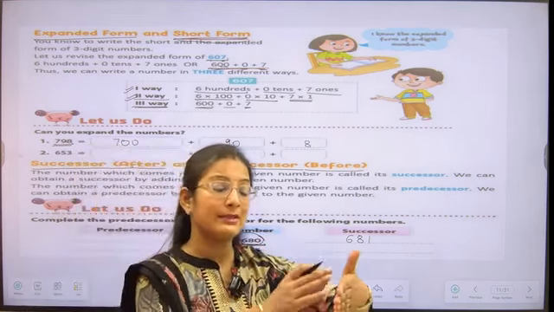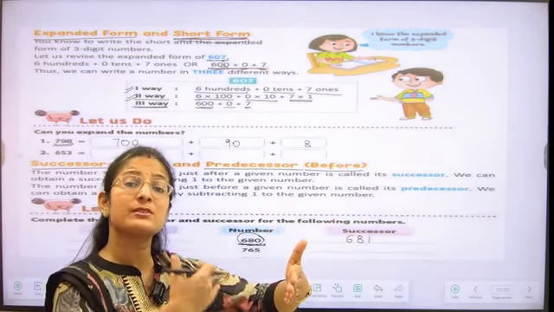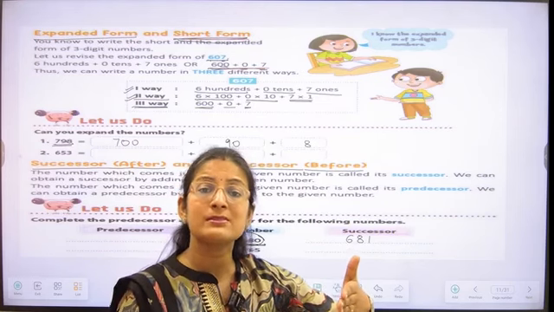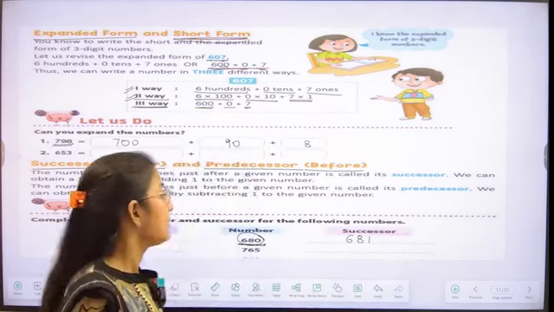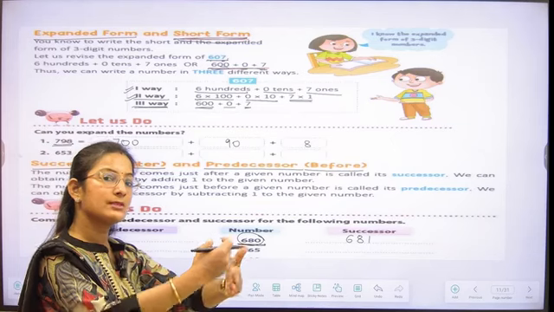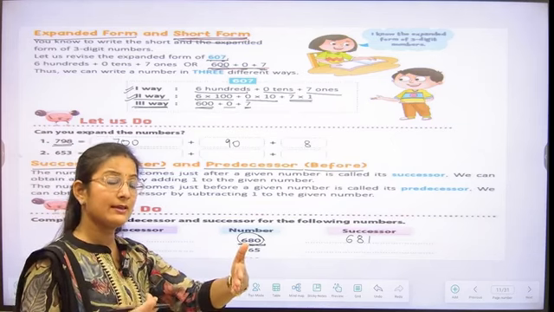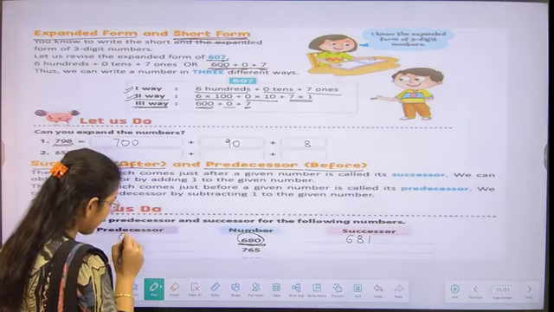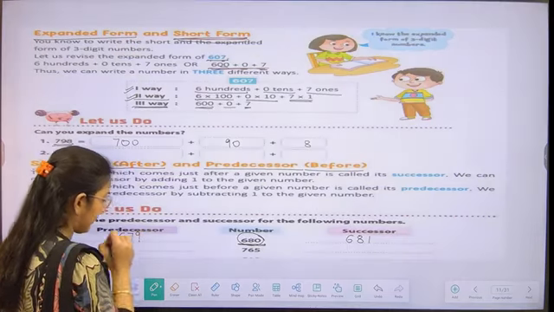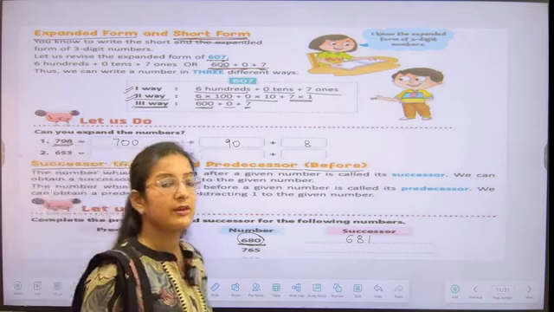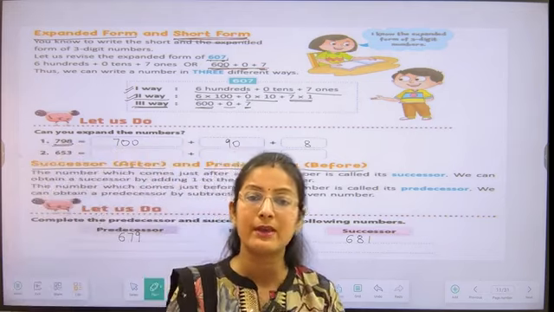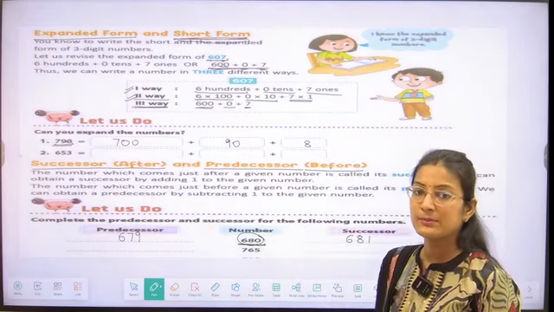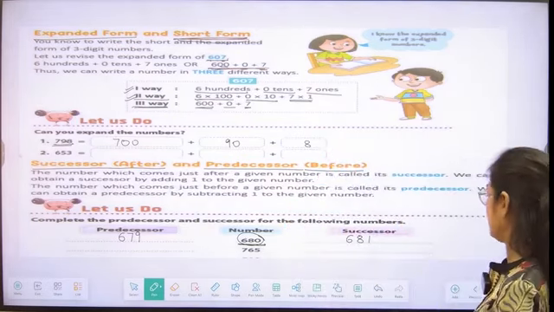We have to write the number which comes just before 680, or we can do minus 1 from that number. So what number comes just before 680? Yes, 679, students. So we have to write 679. So is everyone understanding how we are going to find out the successor and predecessor of a number? Very good, students.